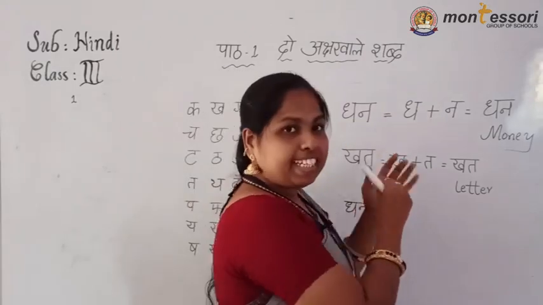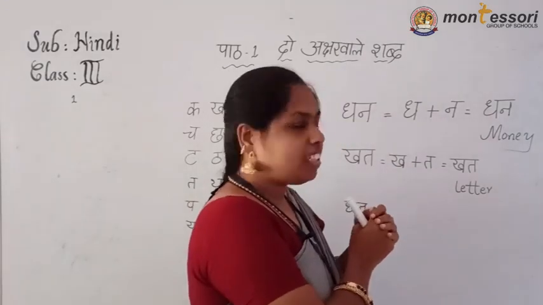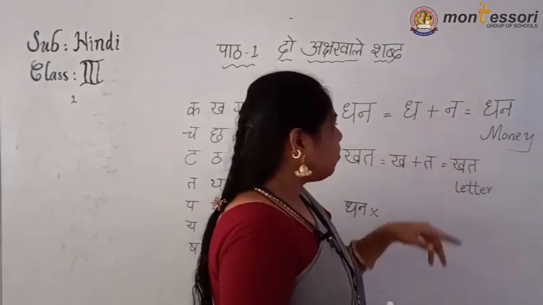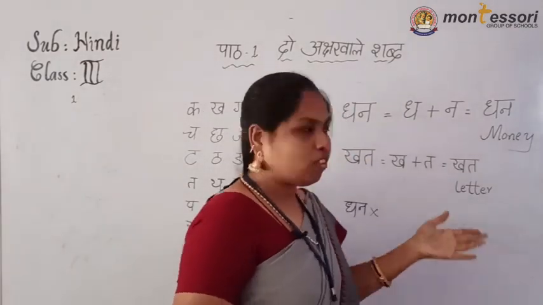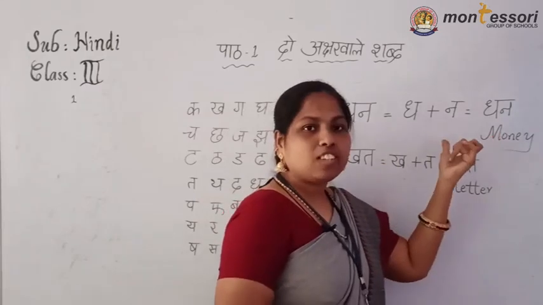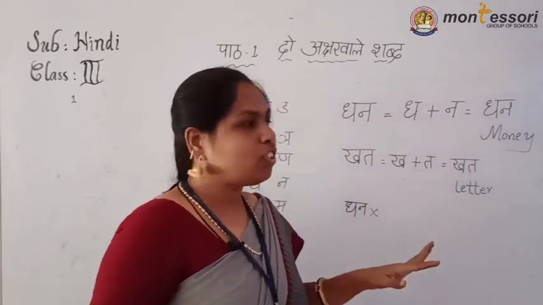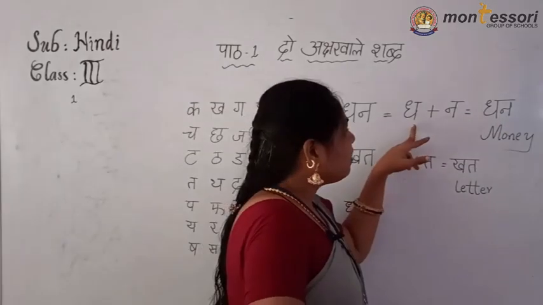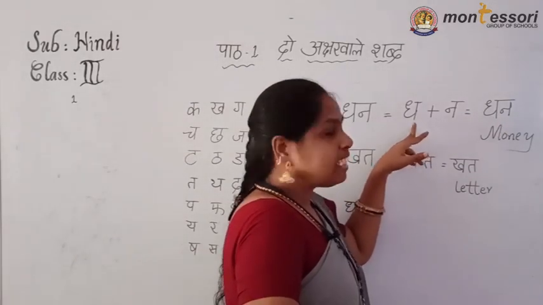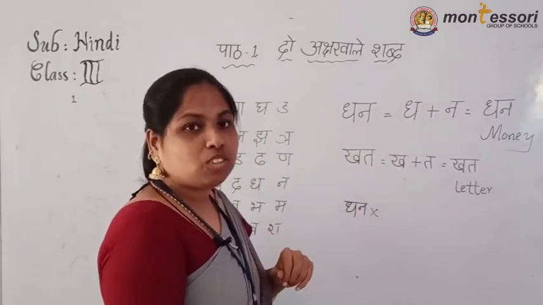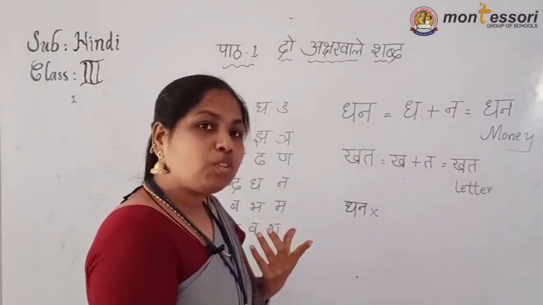First identify the first letter. You separated the letters now. Now you have to identify that letter. What is this? Dha. How are we going to know?